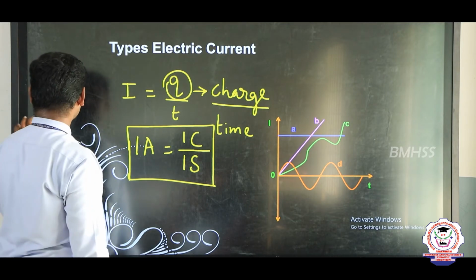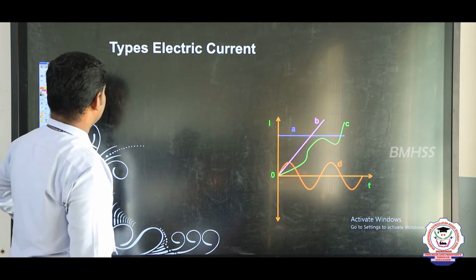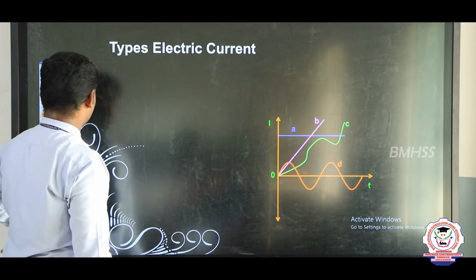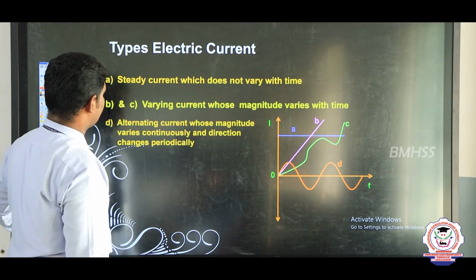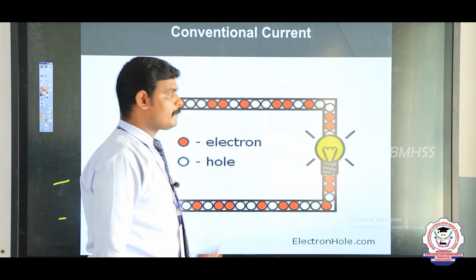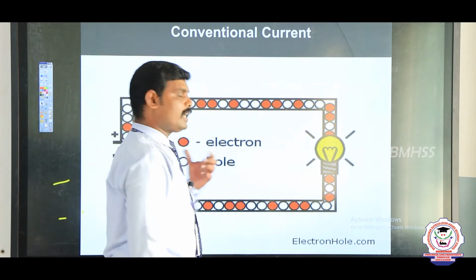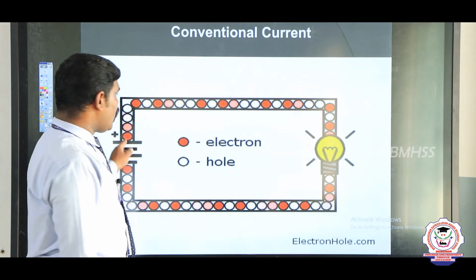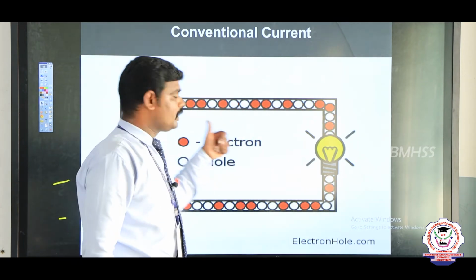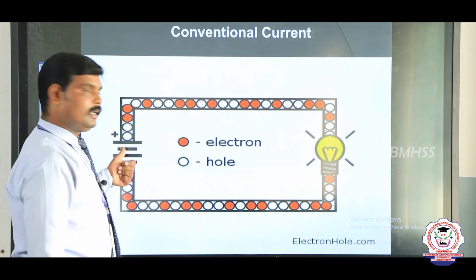Next, conventional current. What is meant by conventional current? The conventional current is the flow of positive charge from the positive terminal to the negative terminal.